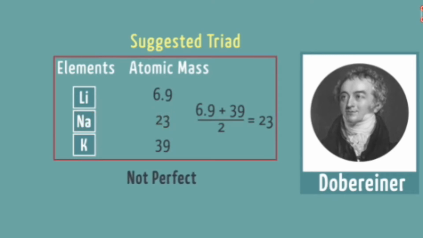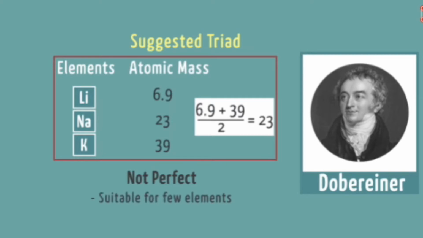But of course it is not perfect enough. He suggested three sets of triads, children: lithium, sodium and potassium, and already I showed you two more before, chlorine, bromine and iodine, and calcium, strontium and barium. But these are only suitable for a few of the elements. This law is not applicable for the rest of the elements. It was not possible at all. So what to do then?